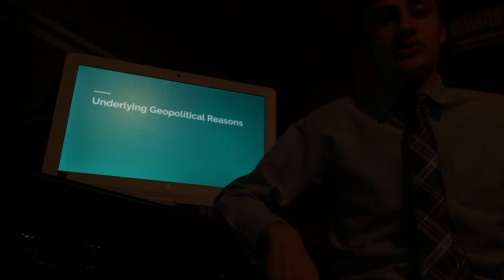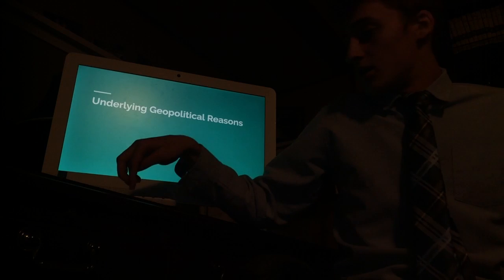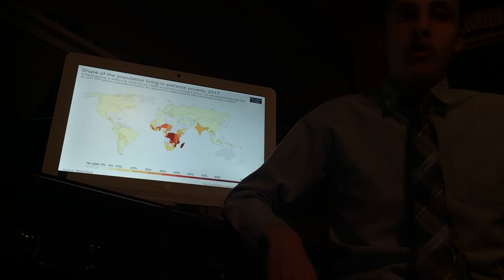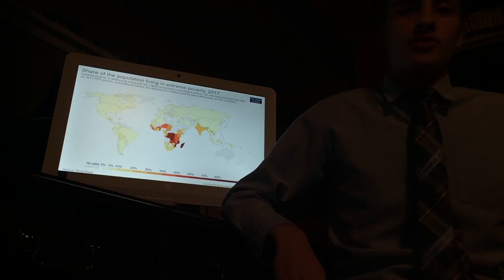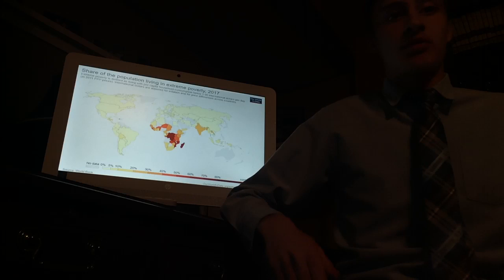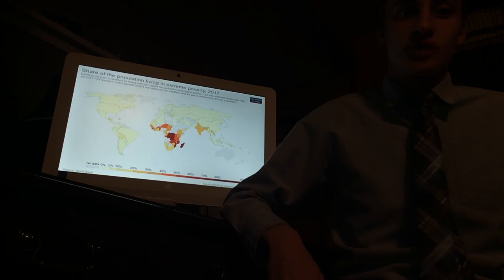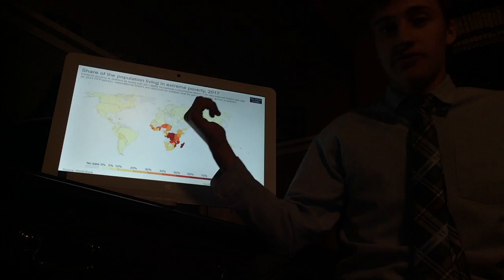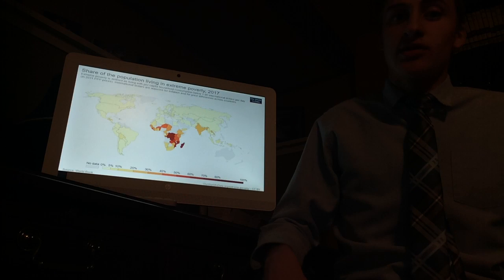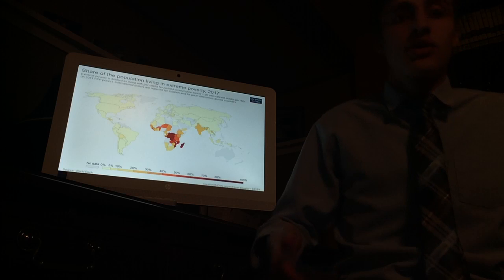Underlying geopolitical reasons. The graph that I've chosen for this section is the share of the population living in extreme poverty as of 2017. This graph shows the amount of poverty in each country by percentage from a range of 0 to 100. As you can see, countries and continents such as Africa have a poverty rate as high as 100%, and continents such as North America and Europe have very low poverty rates.